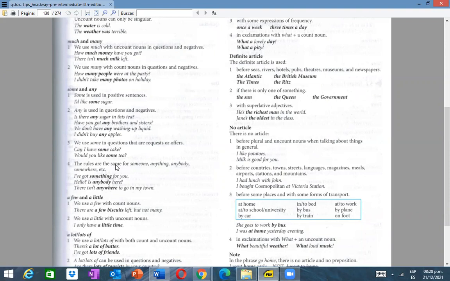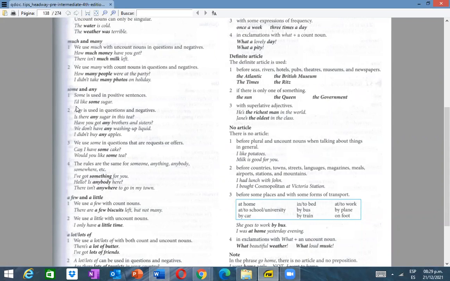Okay, for example, can I have some cake? Would you like some tea? Right? Cuando estamos ofreciendo, cuando estamos pidiendo algo, right? Ahí nomás, como que son preguntas específicas. The next rule, 4. The rules are the same for someone, anything, anybody, somewhere. Okay, here we have other expressions. Maybe some of them are very common, right? Someone, anything, anybody, somewhere. Here we have these examples.